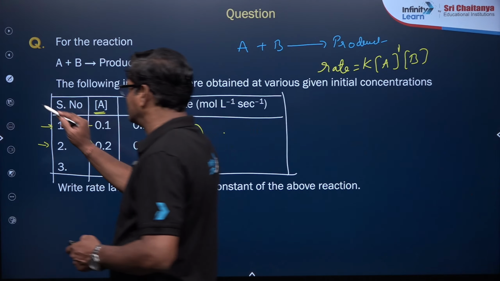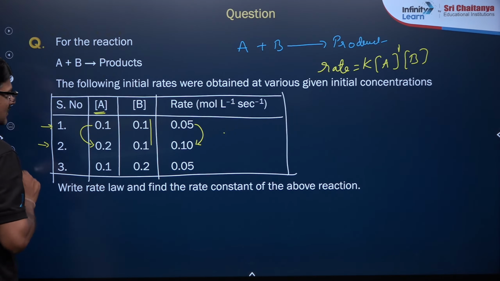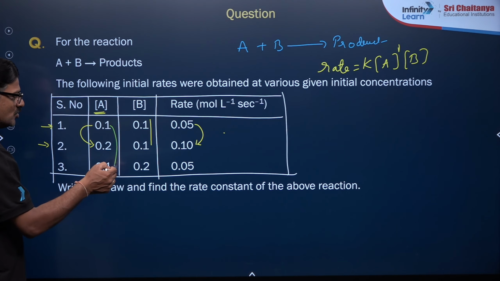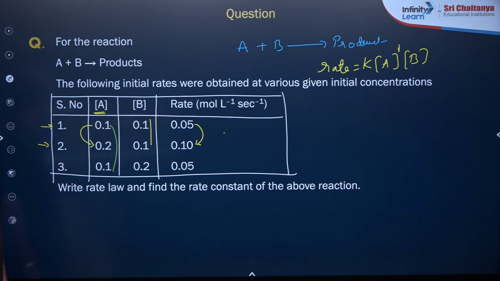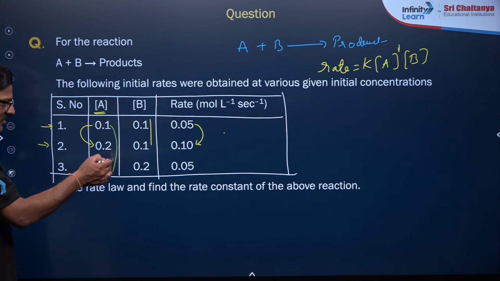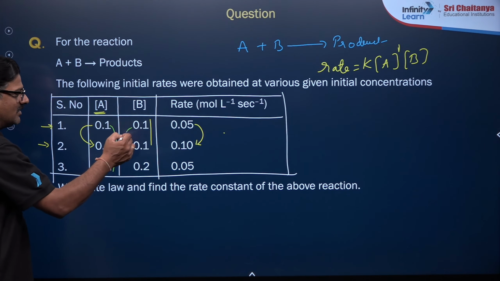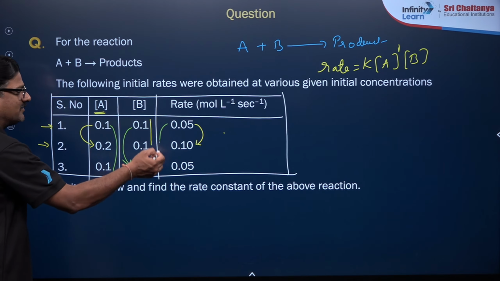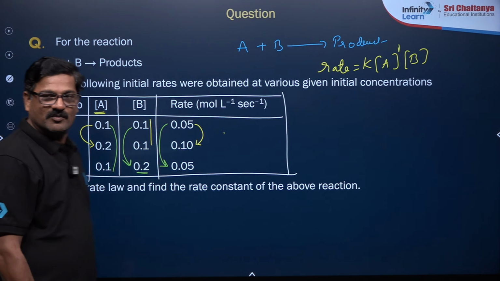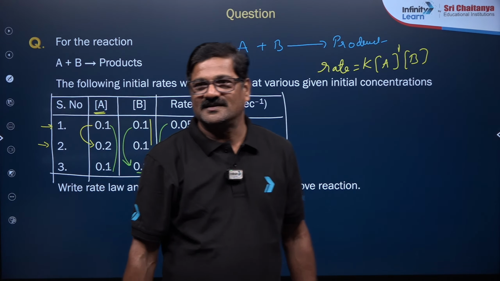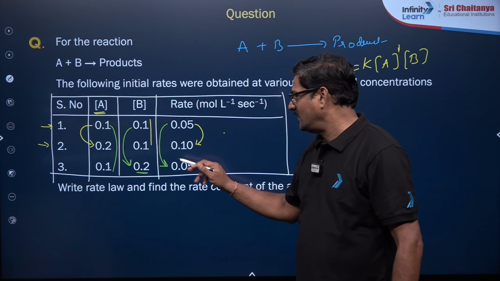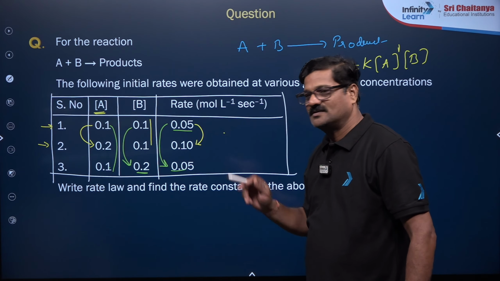And talking about B, when you talk about experiment 1 to experiment 3, the concentration of A is kept constant and the concentration of B is doubled, but the rate of the reaction is 0.05. So if the B concentration is doubled, the rate is not changed.